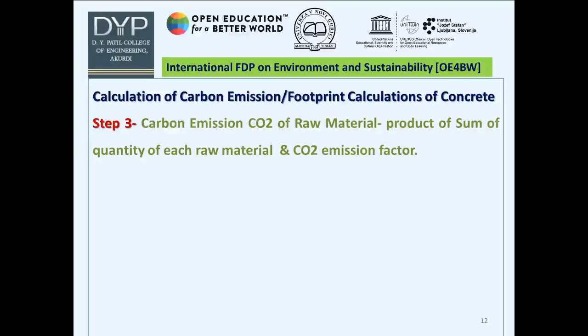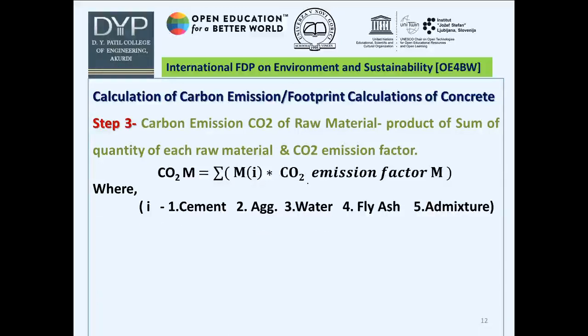Let us calculate next the carbon emission of raw material, which is the sum of the product of quantity of each material and its CO2 emission factor. Mathematically, CO2 raw material is the sum over i of m_i times CO2 emission factor of m_i, where i is the different types of raw material: cement, aggregate, water, etc.